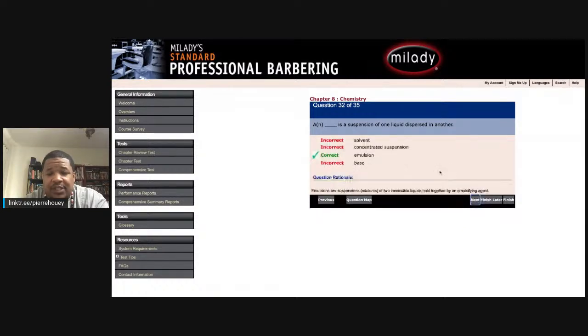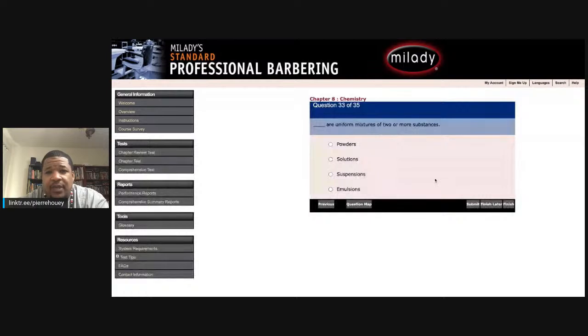Emulsions are suspensions or mixtures of two immiscible liquids held together by an emulsifying agent. That's like oil and water being put together. And basically, that makes up conditioners. Conditioners are oil and water mixtures held together by a certain cream. Just so you know.